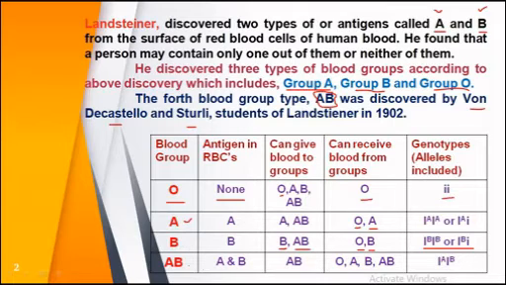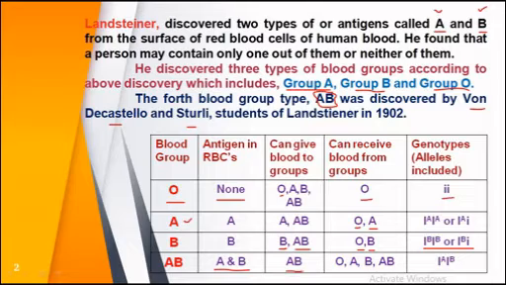Now the last blood group is AB, and this type of blood group is formed due to both types of antigens being present. So if A and B are both present, then that person will have the AB blood group.